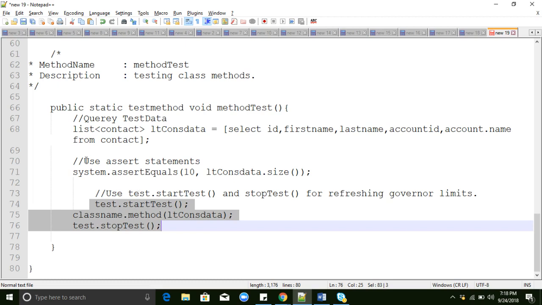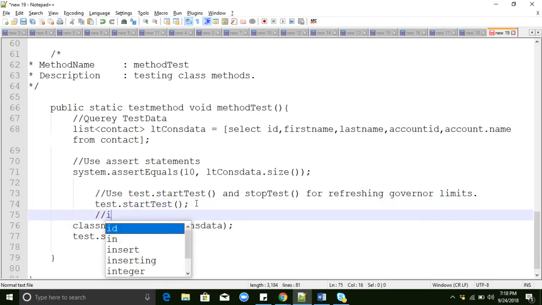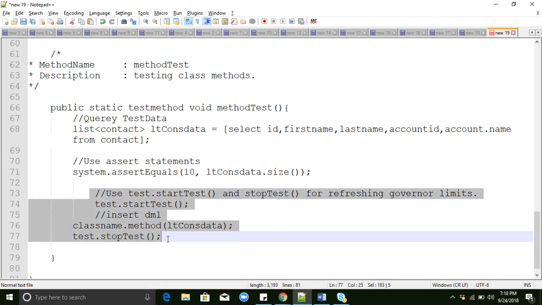For example, in our class we are inserting 100 records, and in the test class also we are inserting 100 records. So a total of 200 DML operations, right? So it will throw an error. To avoid this, whatever DML operations we are performing, we need to perform them between startTest and stopTest, so that it will refresh the governor limits. Only this data will be considered separately.